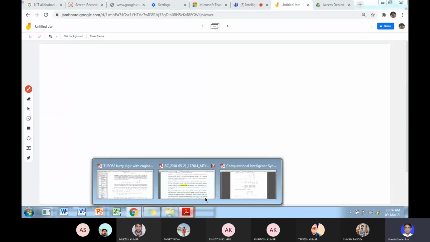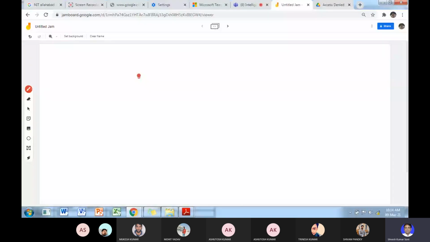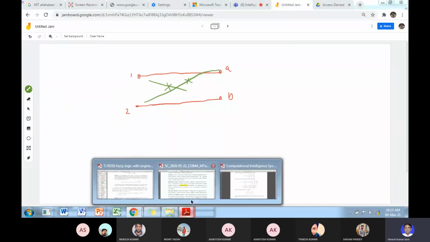So the sagittal diagram for this relationship is given by, suppose this is 1 and this is 2 and this is a and b. So there is a relationship between 1 and a, and there is a relationship between 2 and b. Okay, but there is no relationship between 1 and b. Okay, and there is no relationship between this, so this is the constant relation.